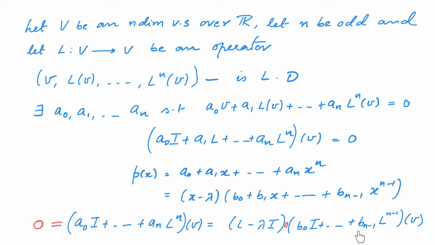However, if this linear map is not injective, then we cannot simplify it any further because this is an even degree polynomial. So notice that in our earlier proof, it was important that we could factorize this polynomial into a product of degree 1 polynomials, which is something we cannot do here.